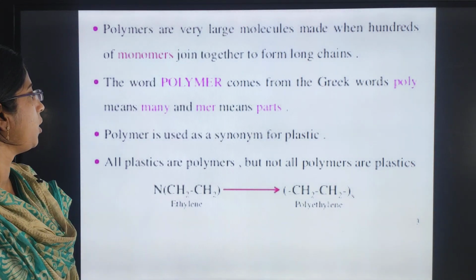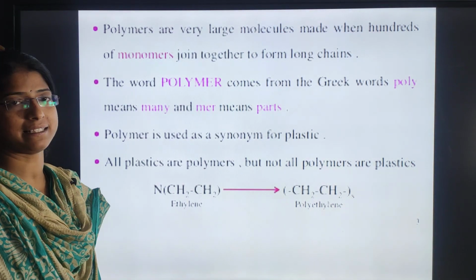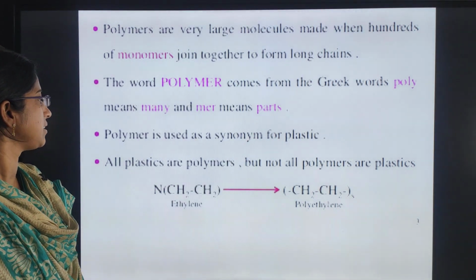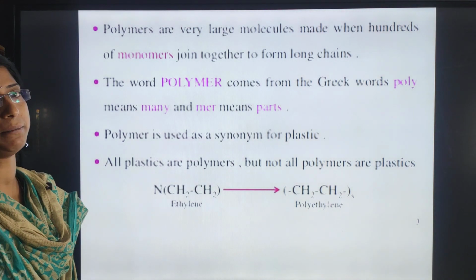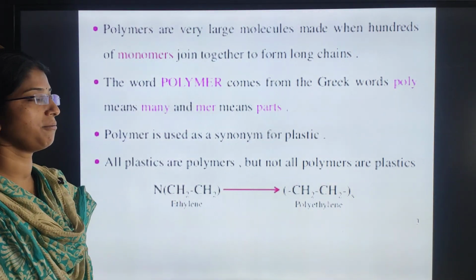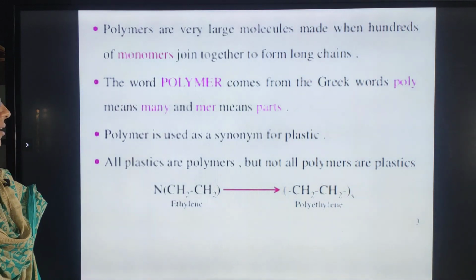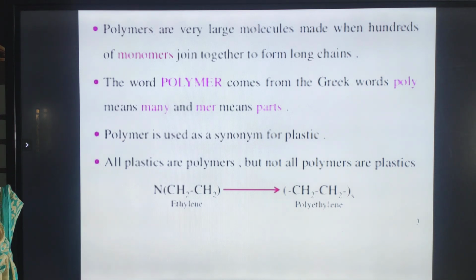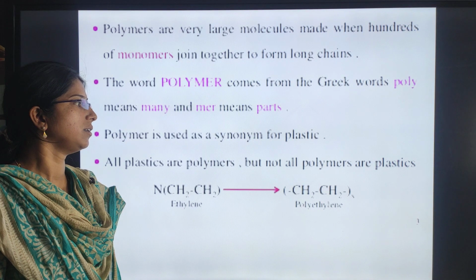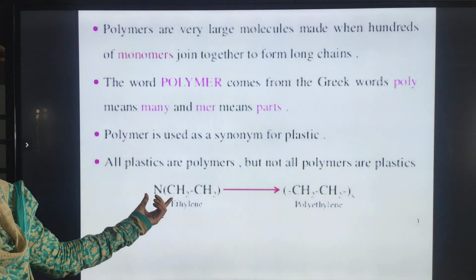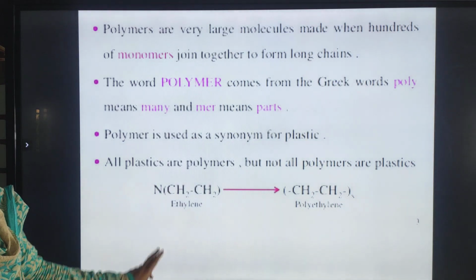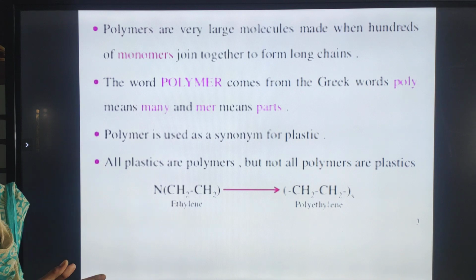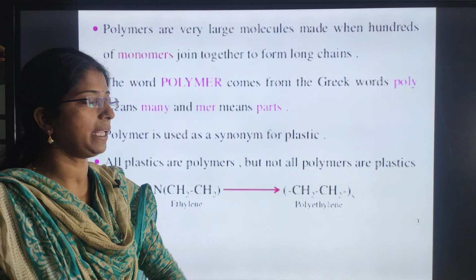Next, polymer is used as a synonym for plastic. But all plastics are polymers, while not all polymers are plastics. See here, ethylene, CH2=CH2: when many ethylene units join, we will get a polymer, polyethylene.